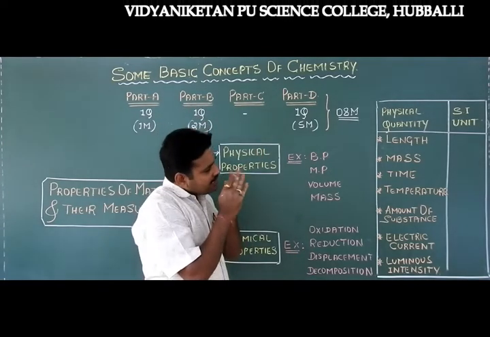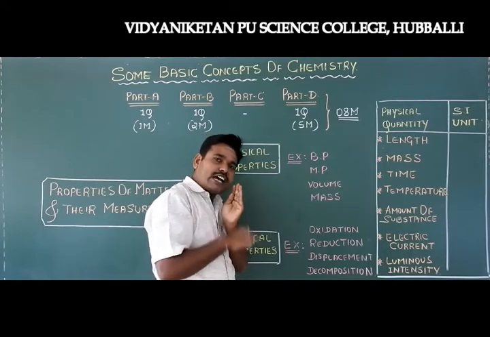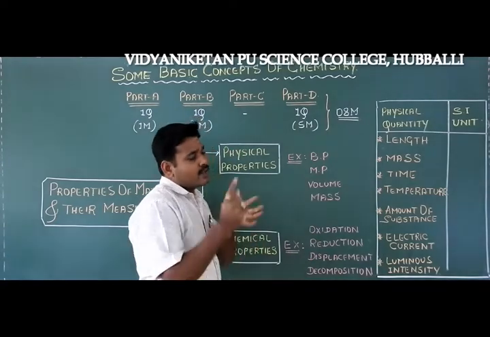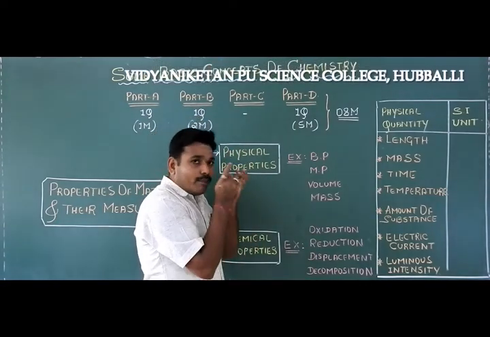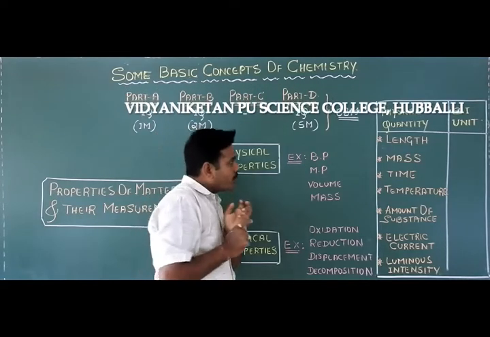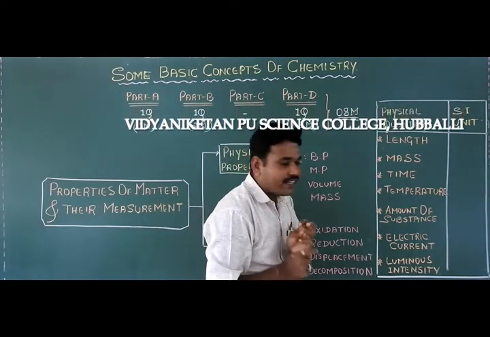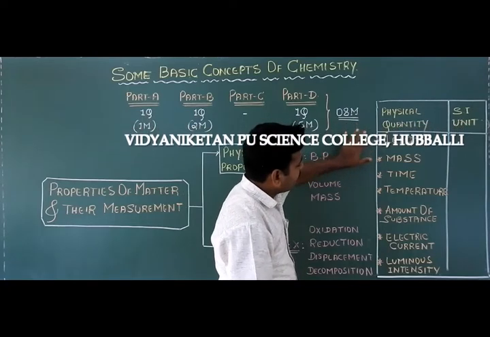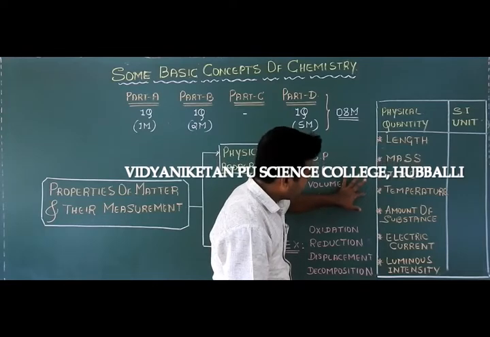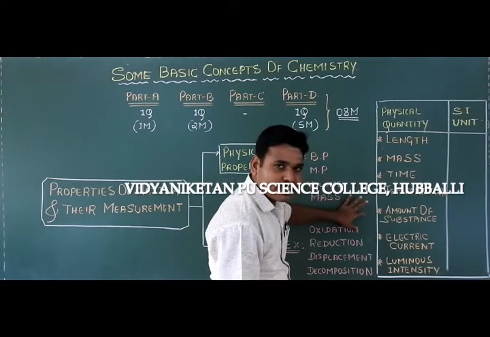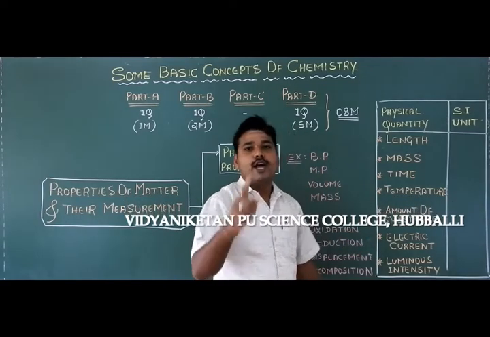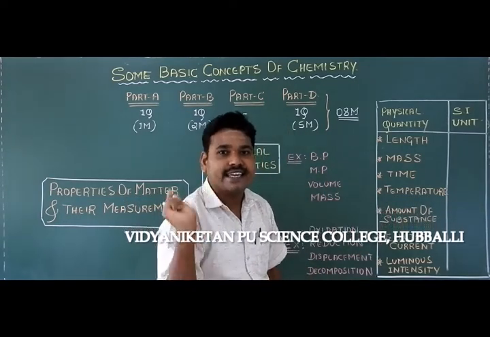Let us discuss what these are. The first is length, the second is mass, the third is time, the fourth is temperature, the fifth is amount of substance, the sixth is electric current, and the seventh is luminous intensity.